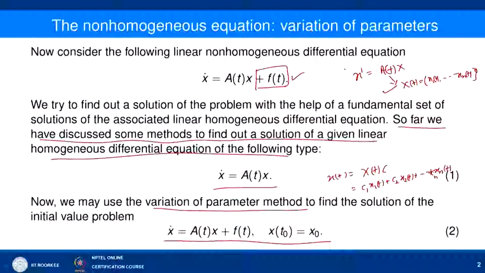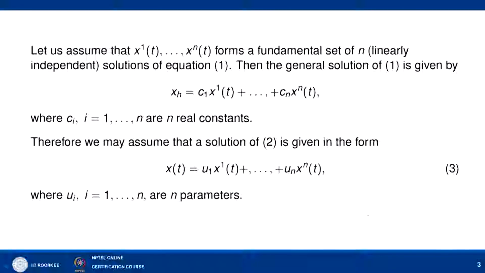Now, I can say that if C_1, C_2 and C_n are variable constants, or parameters, then under certain conditions this will act as a solution of the non-homogeneous problem. It means that we are varying our parameters such that this will serve as a solution of the non-homogeneous problem. We will try to understand what I mean through this. Here, let us assume that x_1(t) to x_n(t) form a fundamental set of n solutions.